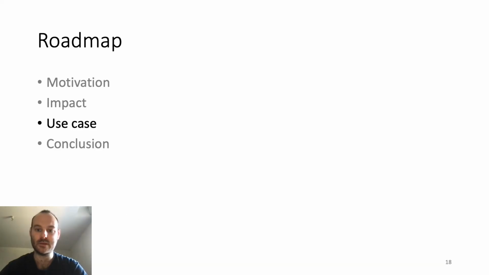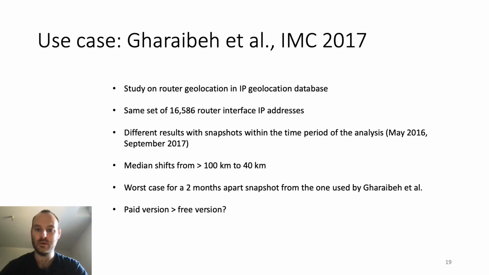Now we will see a practical use case by looking at a research paper in the light of the previous lessons, showing that using different MaxMind snapshots can fundamentally change the results. Now that we know that selecting a particular MaxMind snapshot can have a significant impact on the results, we would like to demonstrate the potential impact on research that depends on MaxMind.